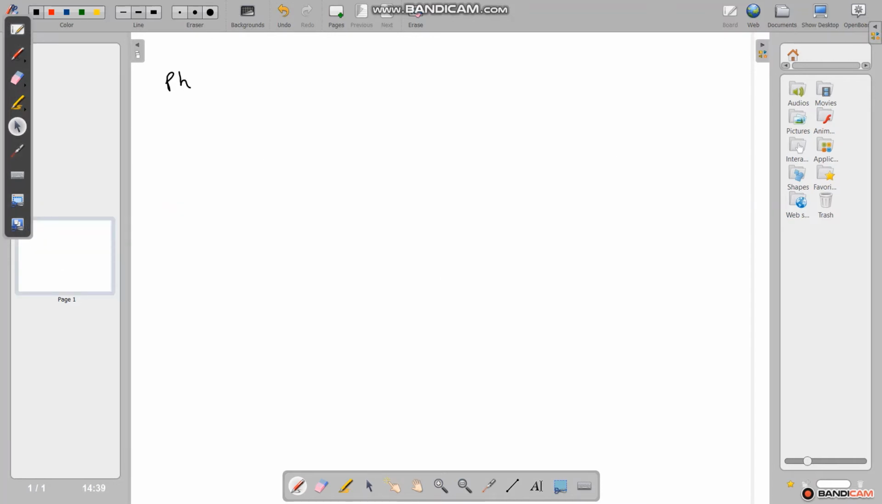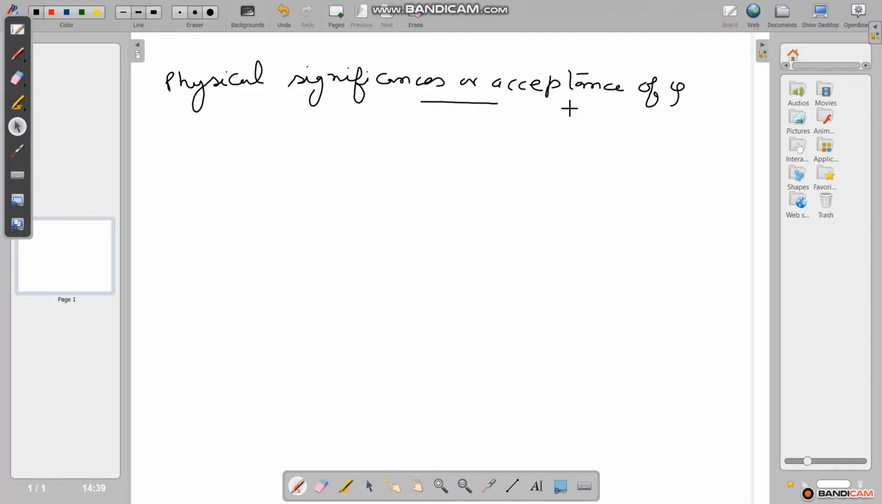Now we will discuss the physical significances or acceptance of the wave function. First, psi is a complex number.